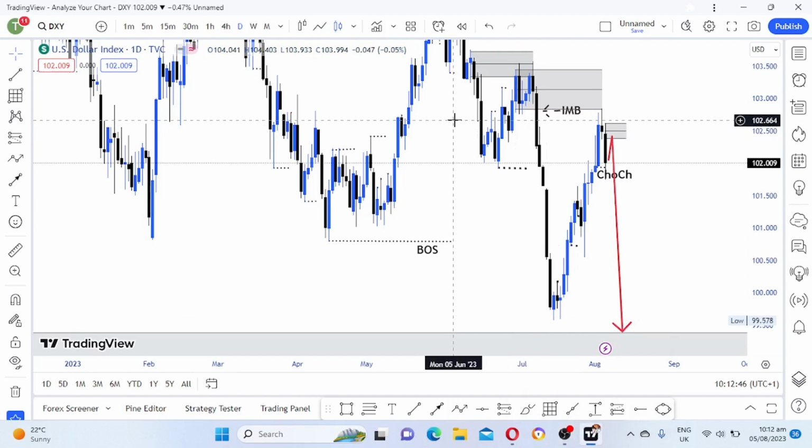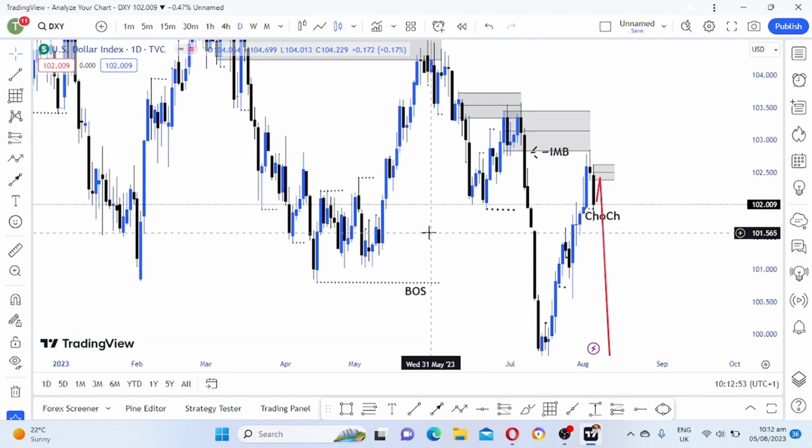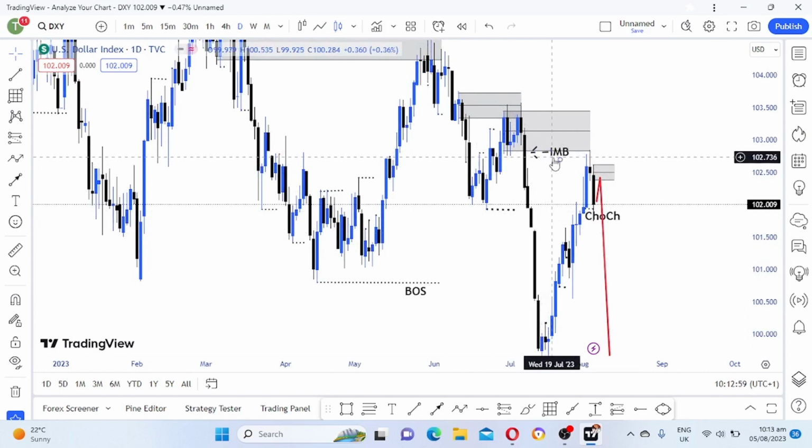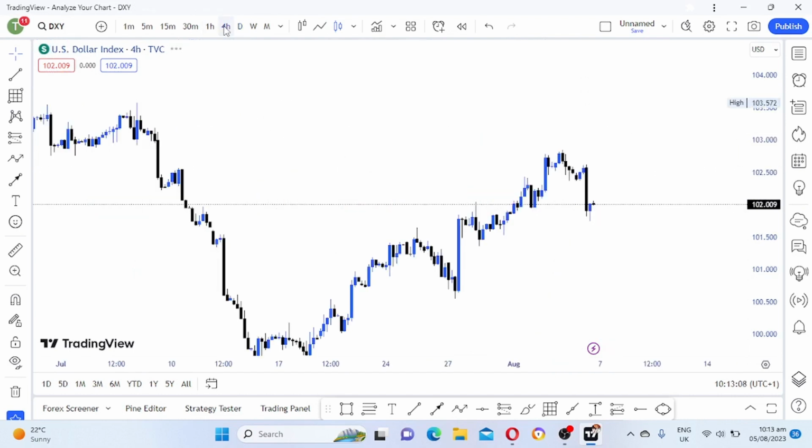Okay, as you can see, as usual, we start with the DXY analysis. On DXY, we are bearish. We broke structure. Now I was expecting this pullback. So now we already filled this inefficiency, this imbalance which is here. So now price returned, and let me move on to H4.